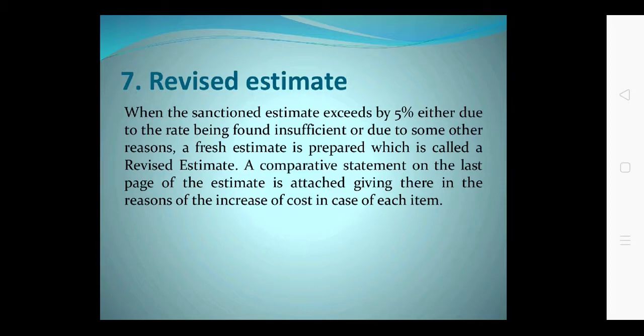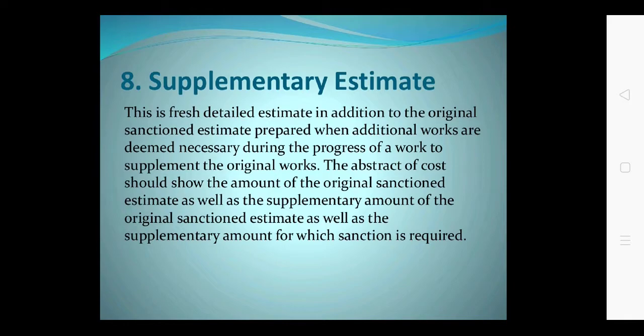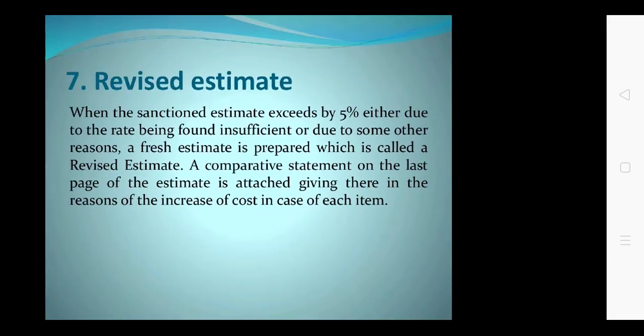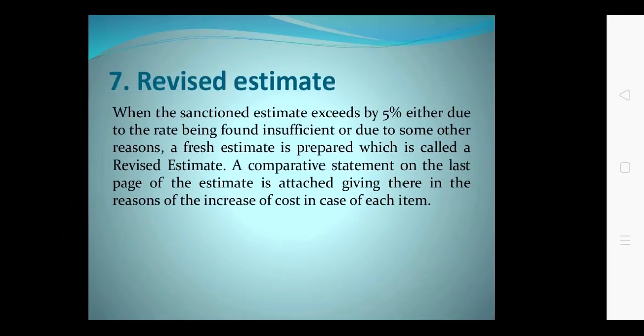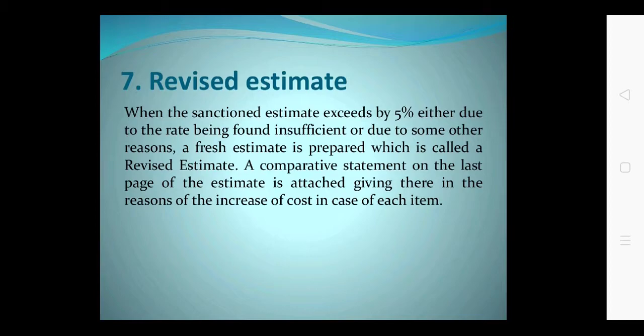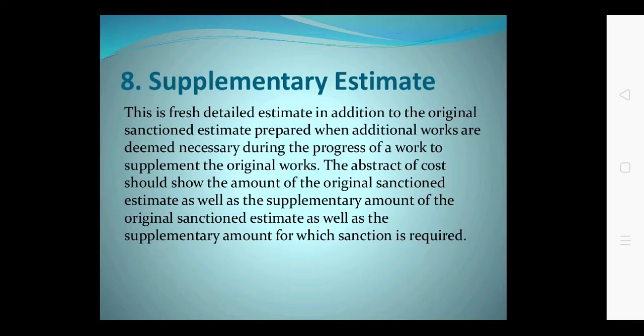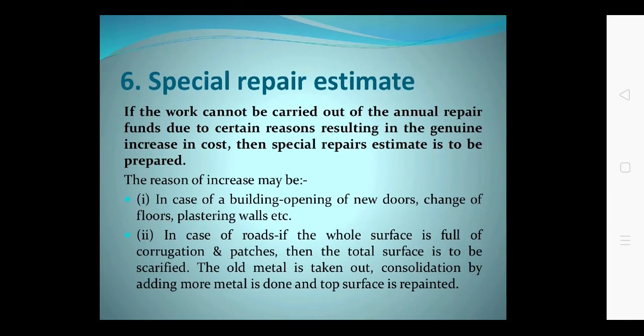In this case, the cost is exceeding more than 5%, and also there is some addition in the original work. In that case, the third type of estimate is prepared. It is not in the slide, but the third type is revised and supplementary, when both things are necessary: revision of cost due to exceeding the 5% limit, and addition of work in the original work. In that case, the revised and supplementary estimate is prepared.